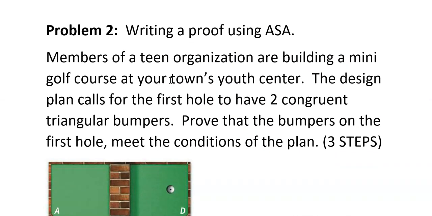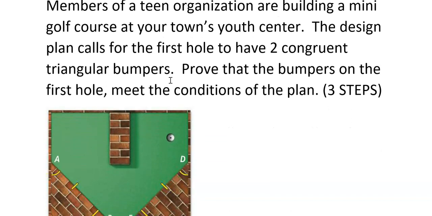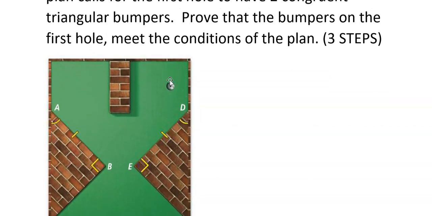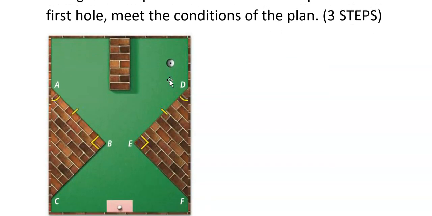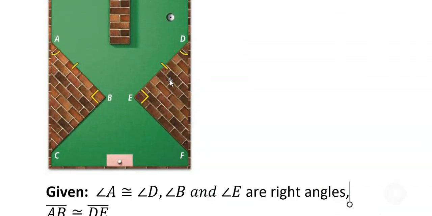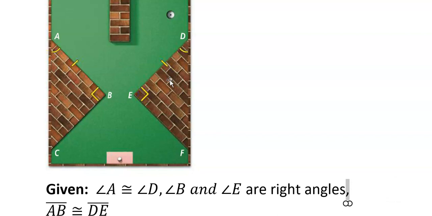Okay, so here's a couple of proofs. Members of a teen organization are building a mini golf course at your town's youth center. The design plan calls for the first hole to have 2 congruent triangular bumpers. Prove that the bumpers on the first hole meet the conditions of the plan. This is going to be 3 steps. So when you're looking at it, the things that are marked, and they might be hard to see from where you are, angle D is congruent to angle A. This side right here, the same, and a right angle right here.